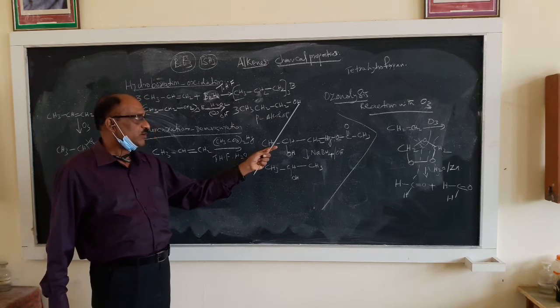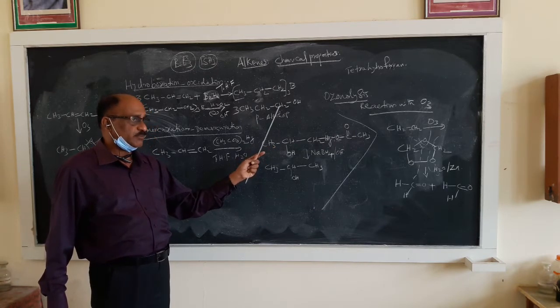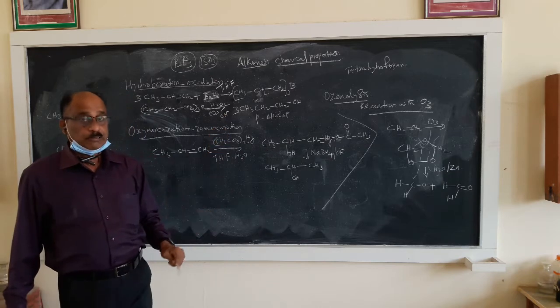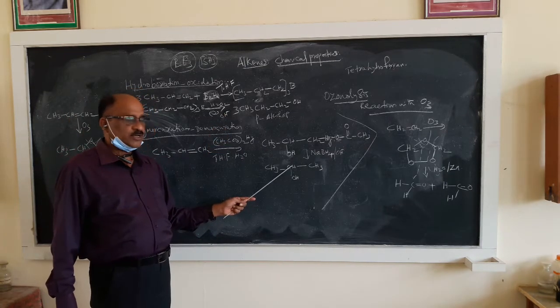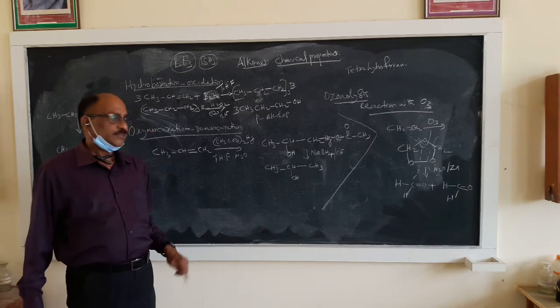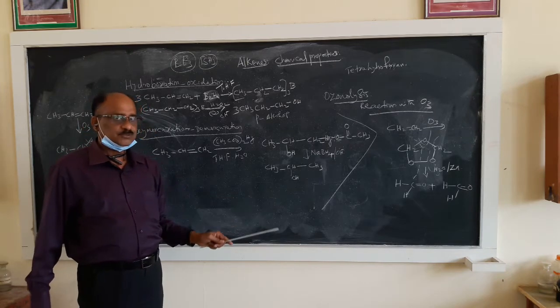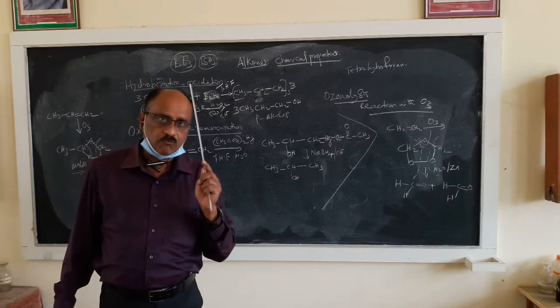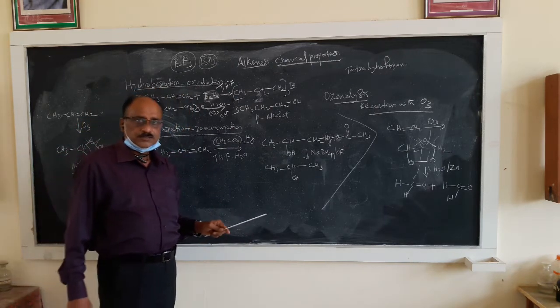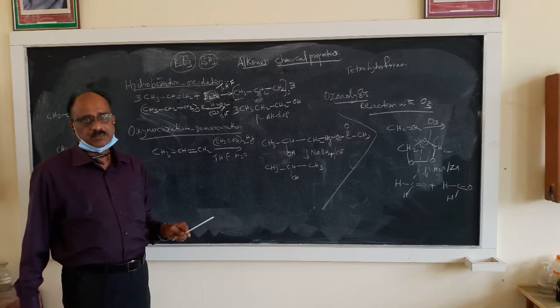Primary alcohol is an alcohol in which the OH group is connected to a carbon atom containing 2 or 3 hydrogen atoms. But in this case, the OH group is connected to a carbon atom containing only 1 hydrogen atom and 2 methyl groups. So whenever an OH group is connected to a carbon atom containing only 1 hydrogen atom, such alcohols are known as secondary alcohols.